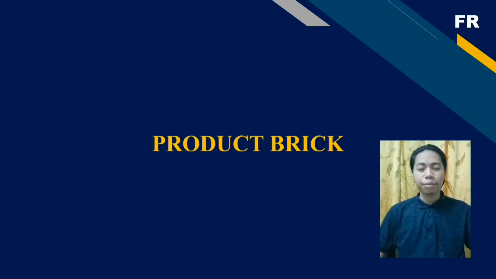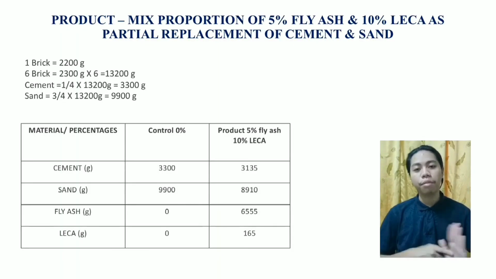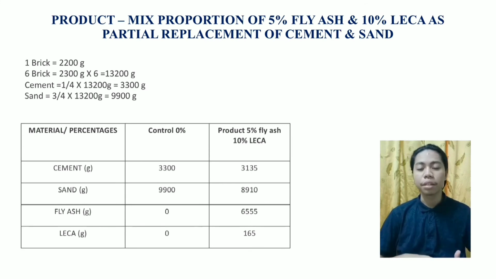Okay, the next one I want to talk about is our product. For our product, we only use 5% of fly ash and 10% of Leca. So why do we use 5% fly ash and 10% Leca? Because from trial 1, we got the highest compressive strength at 5% fly ash, and for trial 2, the highest compressive strength is 10% Leca. So we combine these two results and make our product.